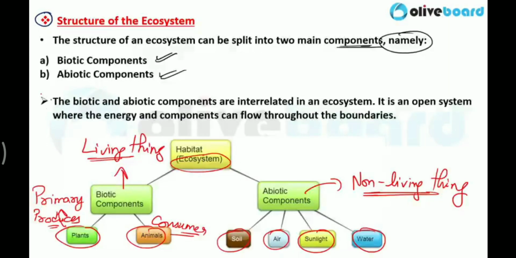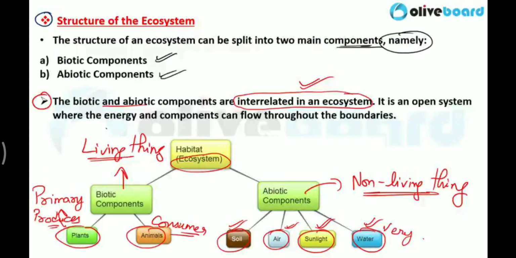Clear? Now here one line is written that biotic and abiotic components are interrelated in ecosystem. Obviously interrelated. Without sunlight, plants cannot make their food. Similarly, without air, the animals or the human beings can't breathe. Without help of soil, you can't grow any kind of plants. Water is also necessary for living beings, for plants and animals and human beings also. So everything is interrelated in an ecosystem, biotic and abiotic components both.